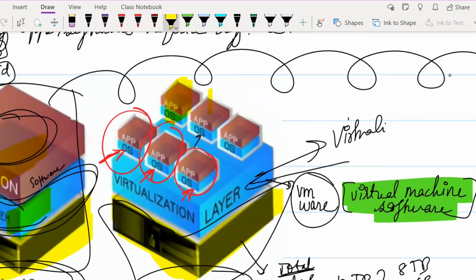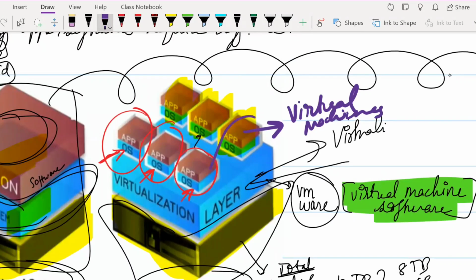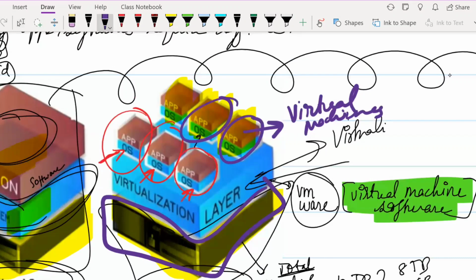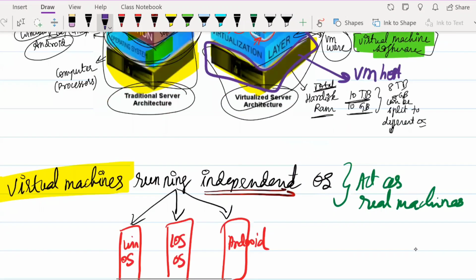So these which are created, each of these is named a virtual machine. And the one layer which holds all of these machines together is known as the virtual machine host.